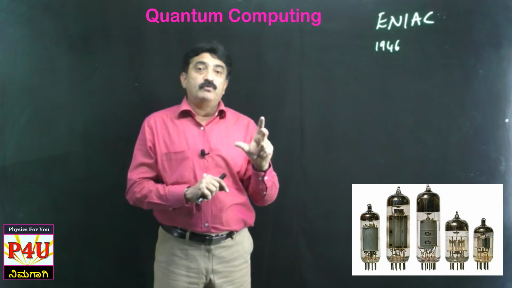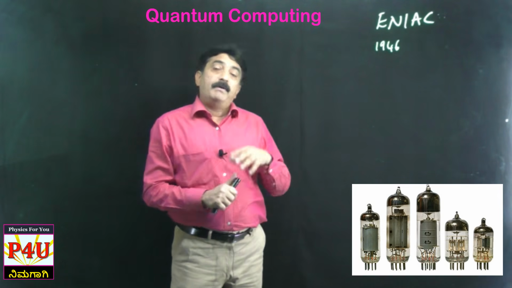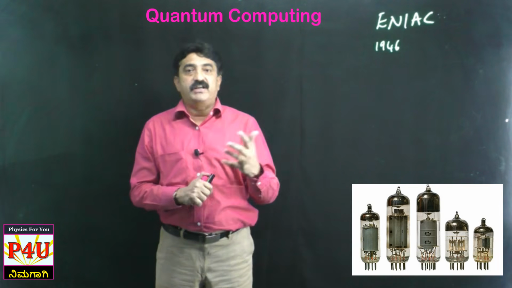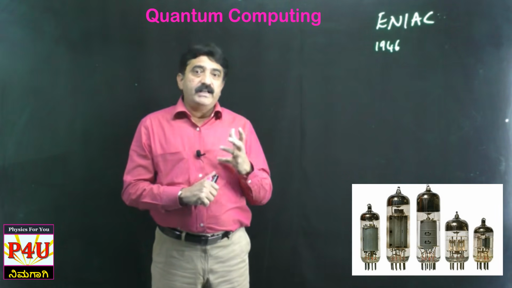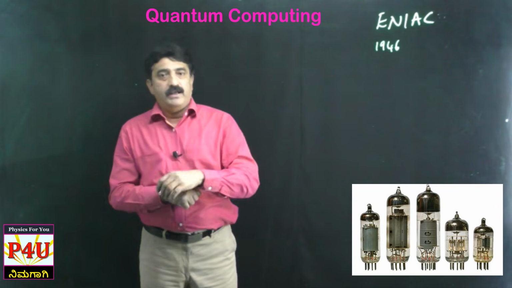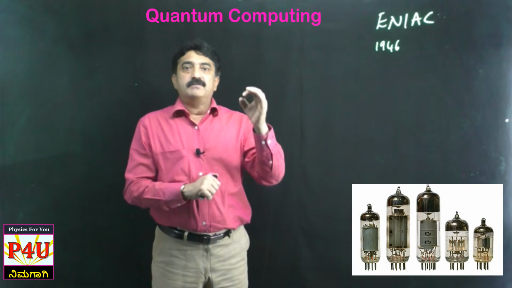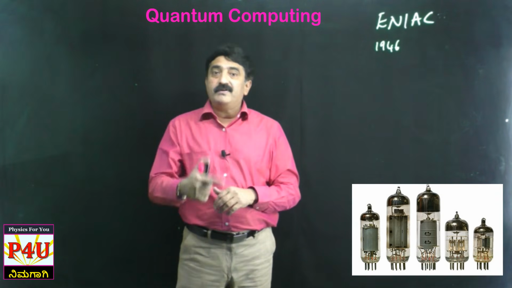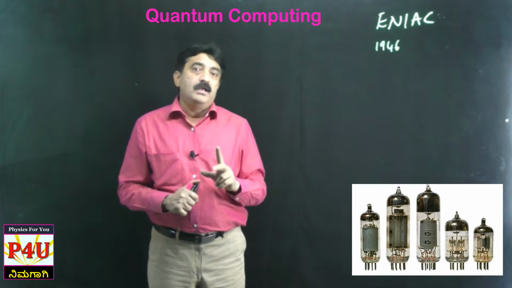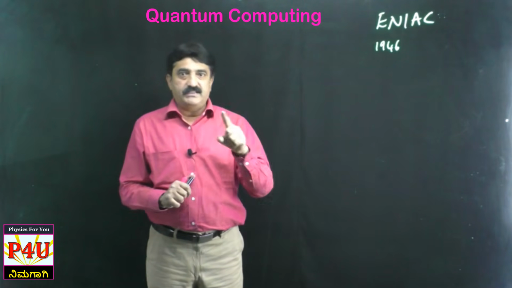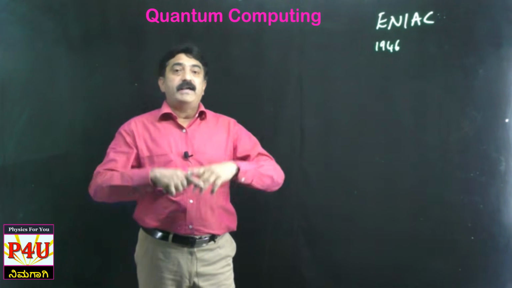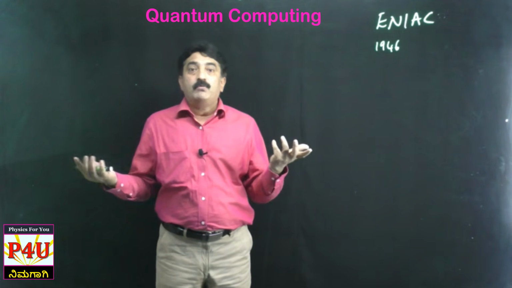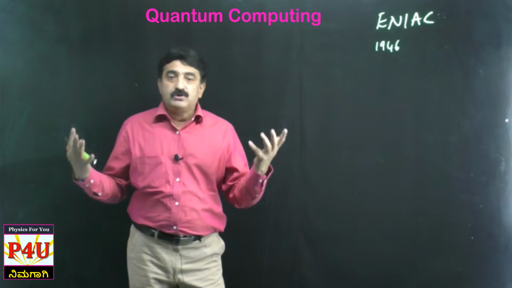These vacuum tubes were occupying a lot of space, but they were able to execute works like amplification, rectification, switching, etc. So in the beginning of the 20th century, the whole electronic industry was based upon vacuum tubes only. The two major disadvantages of vacuum tubes: first, it occupies a lot of space. Second, excess heat gets generated during the operation of vacuum tubes. But what to do? There was no alternative.